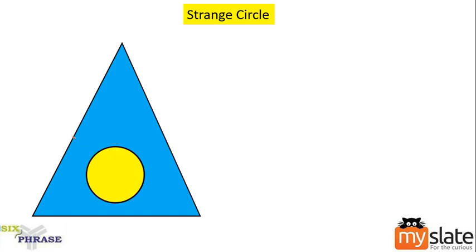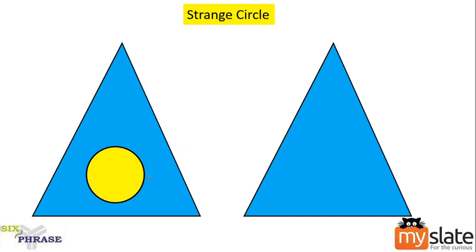It will expand so that it can meet all the 3 sides of the triangle. The triangle will be the same, but the circle would be expanded. Can you see that? It is touching all the 3 sides of the triangle. Clear? So this is the definition of a strange circle.